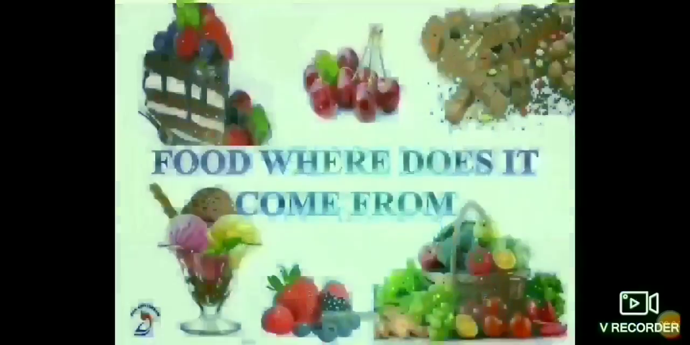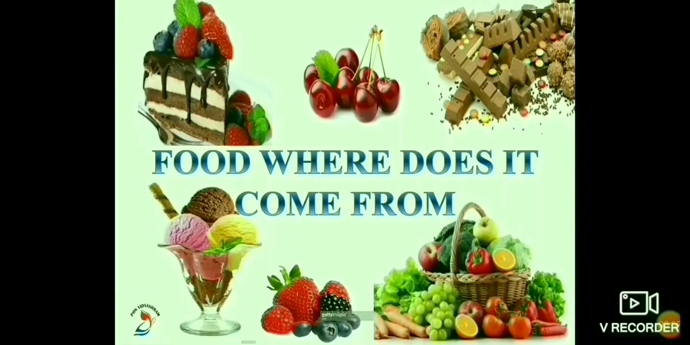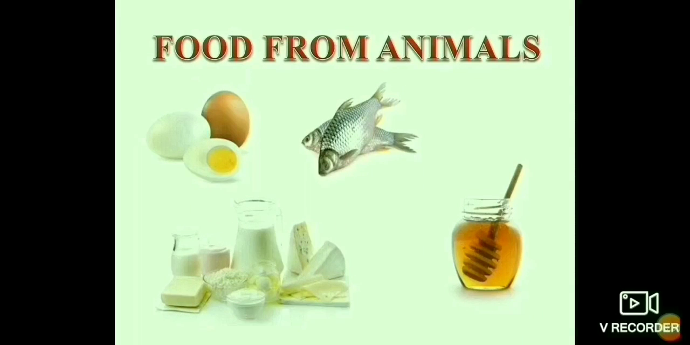This video is the continuation of food. Where does it come from? Besides plants, we also get food from animals. We get mainly 4 food items from animals. They are meat, honey, egg and milk.